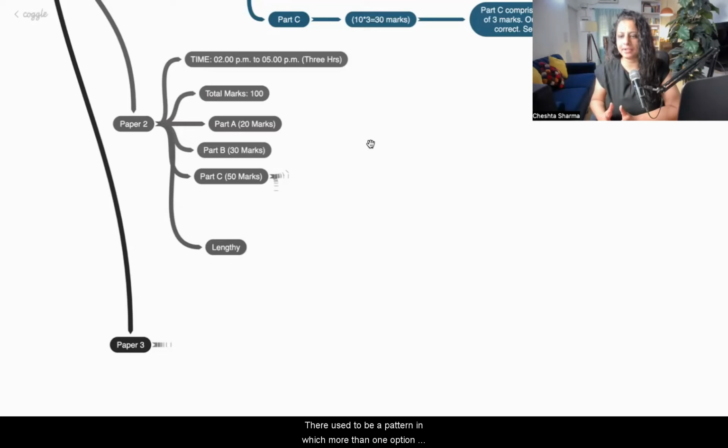There used to be a pattern in which more than one option was correct, but last year they removed this. But in the class we will practice that also, in case some change happens in the 2025 paper. We will also be practicing questions in which more than one option is correct. Last year there was no such question, but because we already have such questions in the question bank and a lot of study material, you will be doing them.